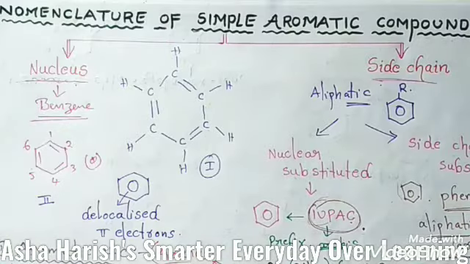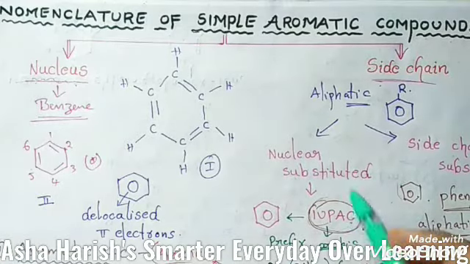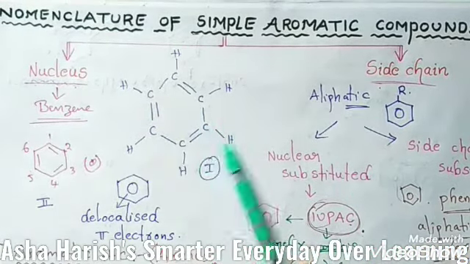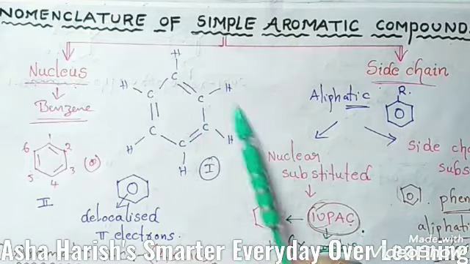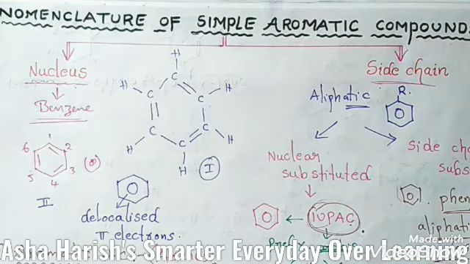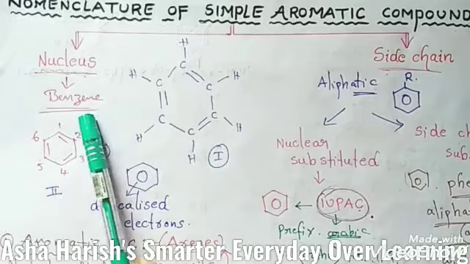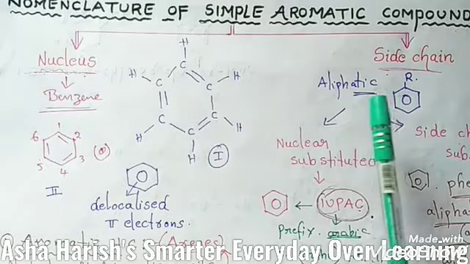Let's recall what we have learnt in this session. Nomenclature of simple aromatic compounds based upon the benzene ring, including the fused benzene ring. Here, about the nucleus part and the side chain part, I told you these two definitions.